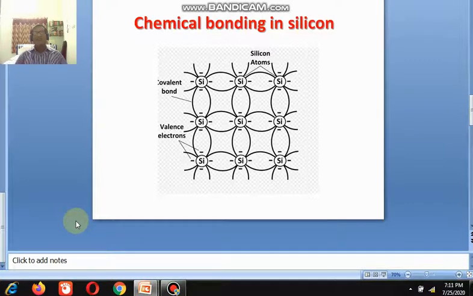Here we have to define two things: one is impurity and the second is doping. Impurity is nothing but an element which belongs to either third group or fifth group. Doping is the process of mixing this third group element or fifth group element into the pure semiconductor, or fourth group element, while the crystal is growing.